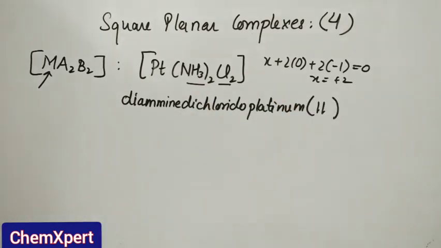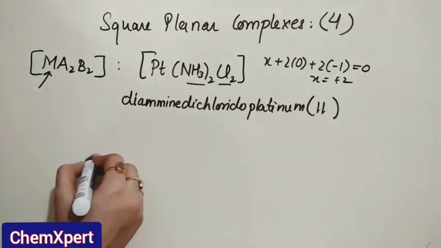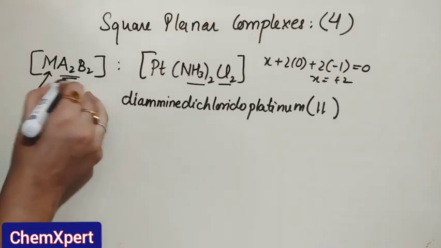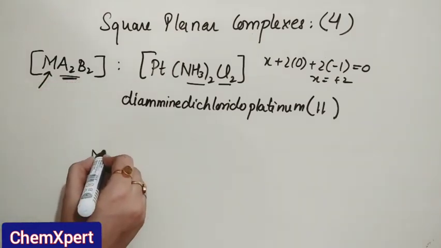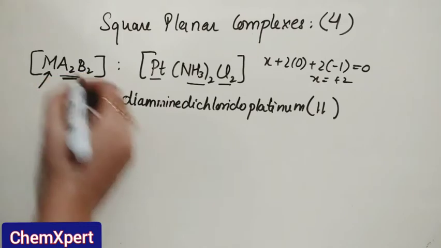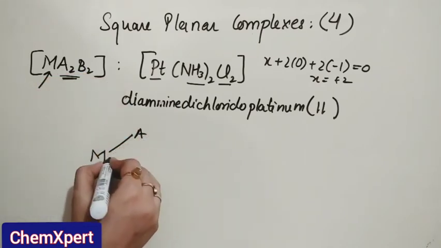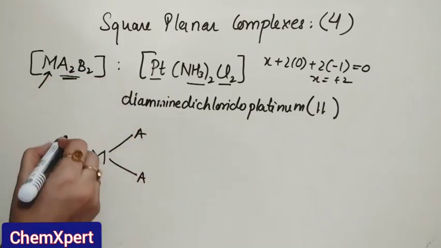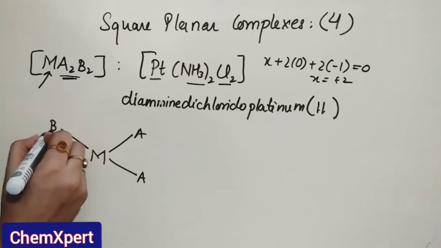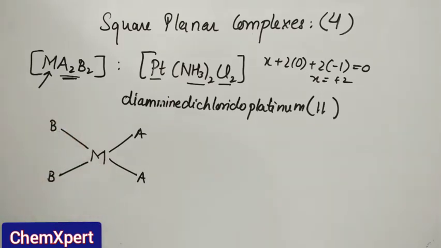Now we will draw its structure. M is the central metal. When both the A ligands are at adjacent positions, similarly B will be at adjacent positions, so this is a cis isomer.